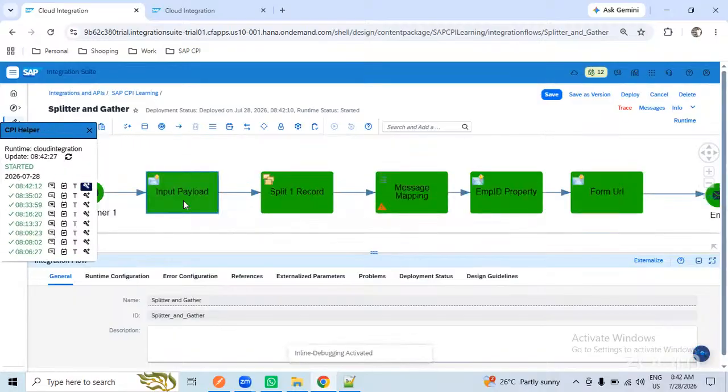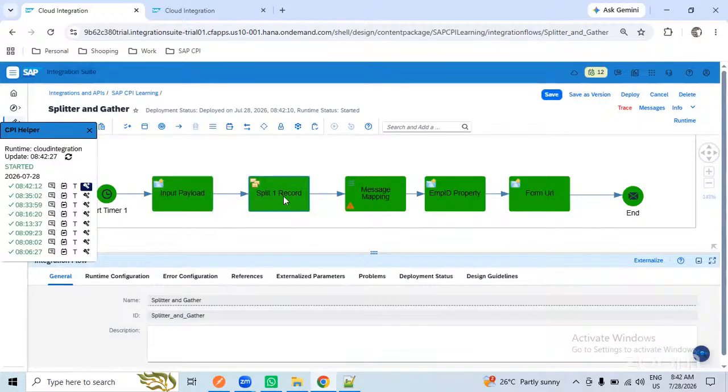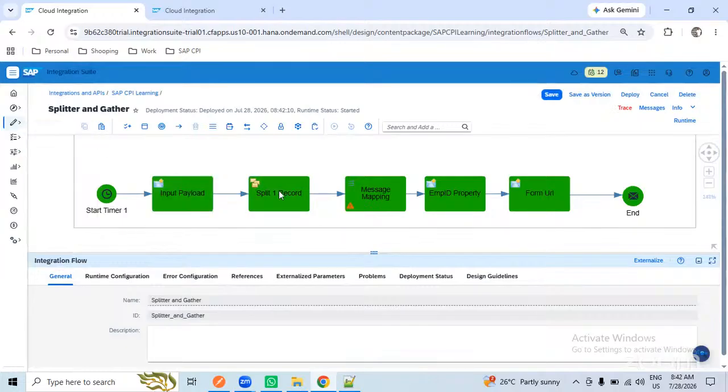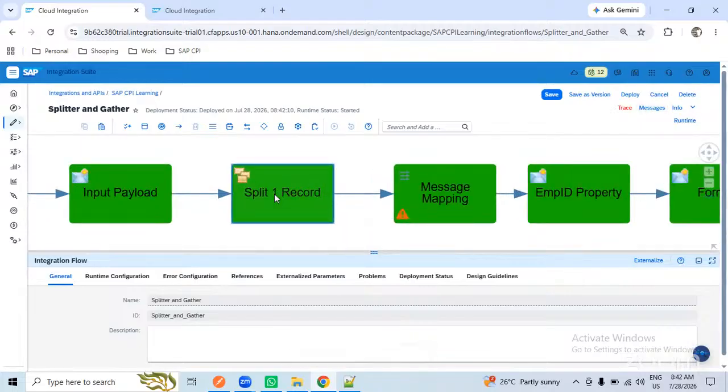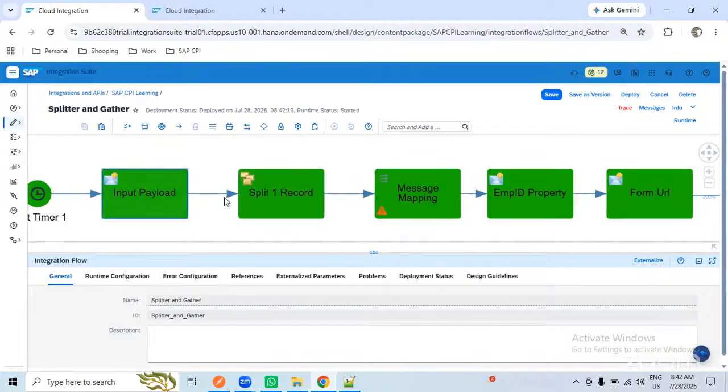So what is the data I will get after input? After input payload, what is the data that I will get in the splitter one? In the splitter one, how many records will I receive? 5 records in different bodies. Yeah, so 5 records I will get.